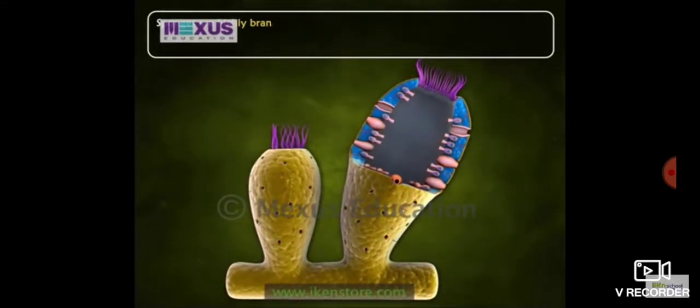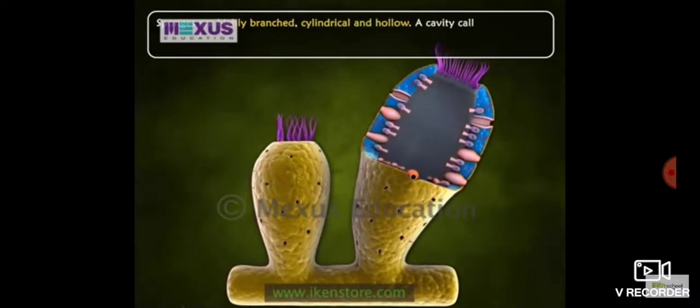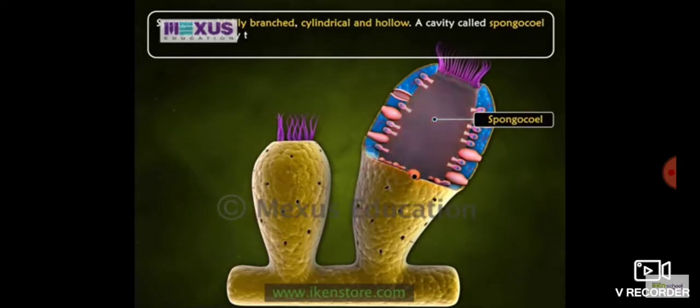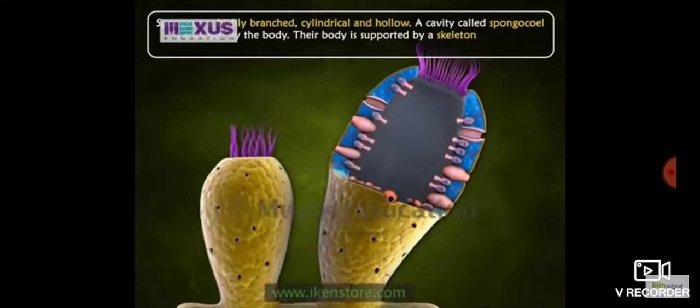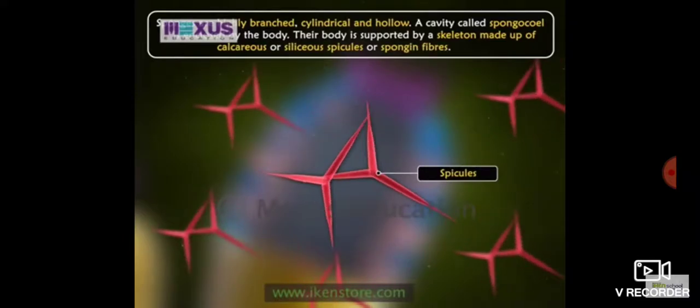Sponges are highly branched, cylindrical and hollow. A cavity called the spongocoel is enclosed by the body. Their body is supported by a skeleton made up of calcareous or siliceous spicules or spongin fibers.